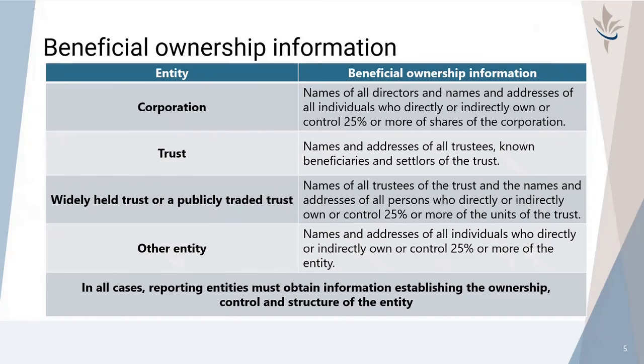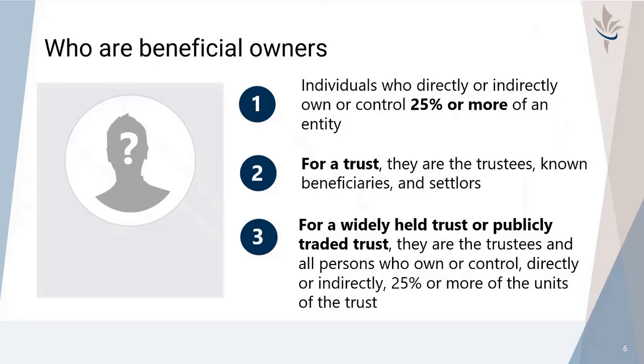For entities that are not corporations nor trusts, such as partnerships, reporting entities must obtain the names and addresses of all individuals who directly or indirectly own or control 25% or more of the entity. It is important to note that in all cases, reporting entities must obtain information establishing the ownership, control, and structure of the entity.